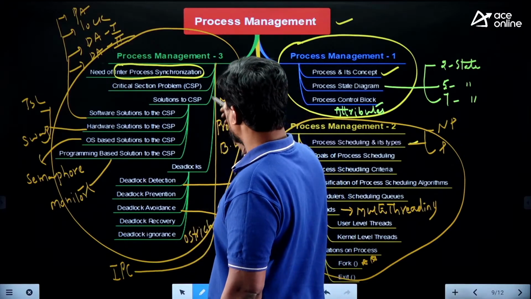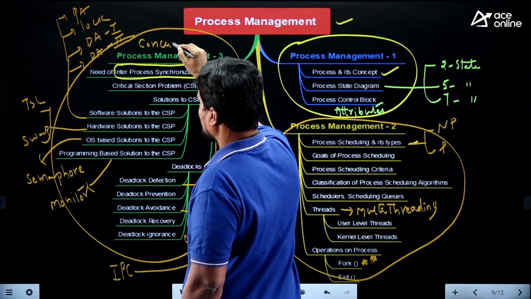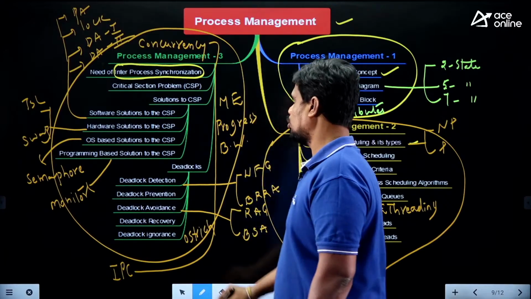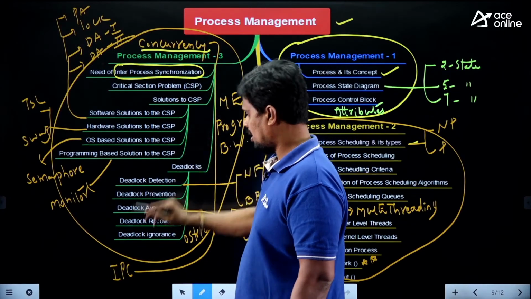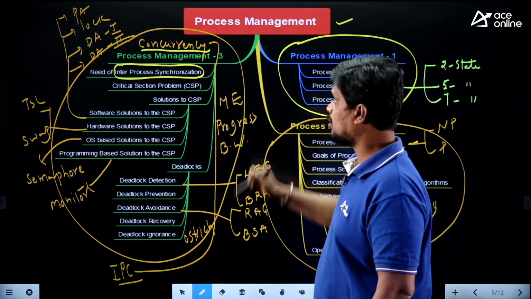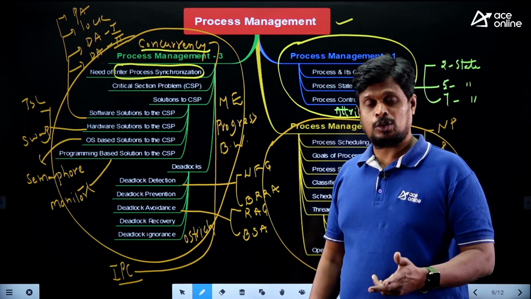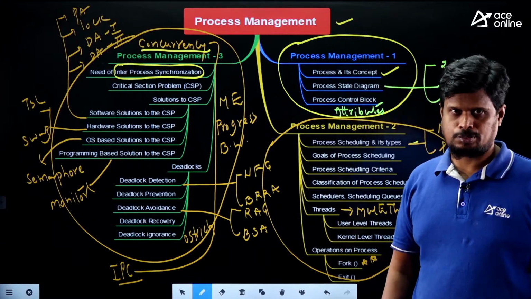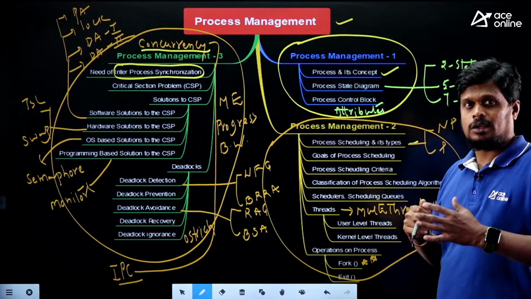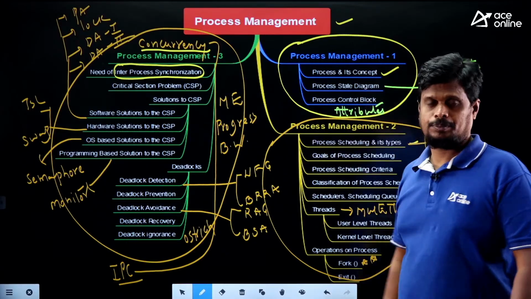And along with this, you can also add one more branch here, which is called concurrency. Concurrency is also part of our syllabus. That I also forgot to add. 2 topics I forgot to add here: one is concurrency and the other is inter-process communication. These things are also part of the syllabus. Concurrency in the sense you need to focus on the fork-join structure, parbegin-parend, or else cobegin-coend. These we have also covered in our classes. Please verify, right? So this is a huge number of subtopics we are having under this process management.